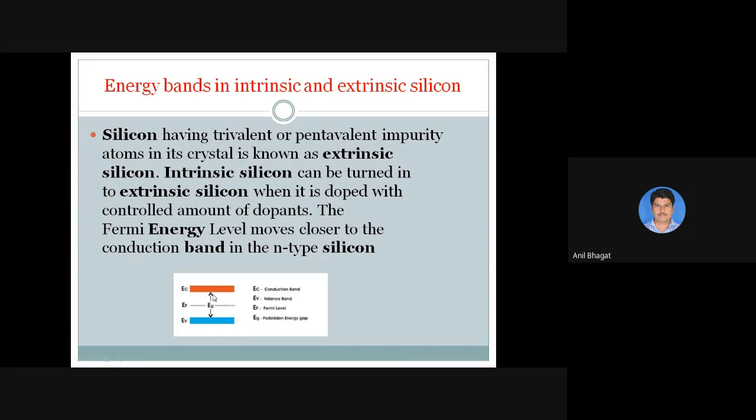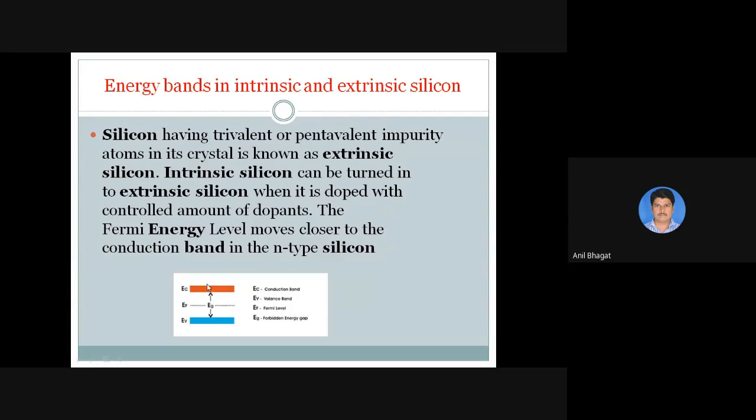The gap present between these two bands is the energy gap, and its unit is the electron volt, eV. And EG we will represent in terms of the Fermi level.